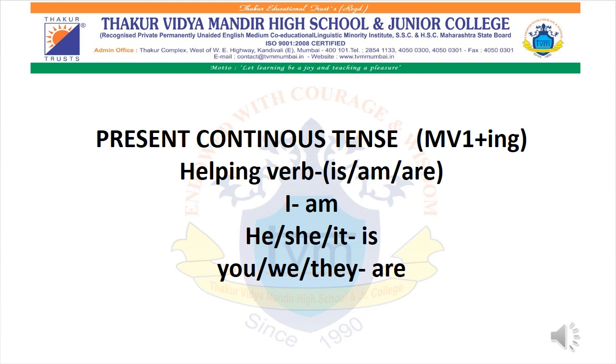In continuous tense, we have to make the main verb plus ing. For example, reading, walking, sleeping. And before that, the helping verb: if it is talking about only me, I, then you have to use only am. If it is talking about some person, he or she or it, then you have to use is. If it is talking about you, we, they, then you have to use the word are. Okay.